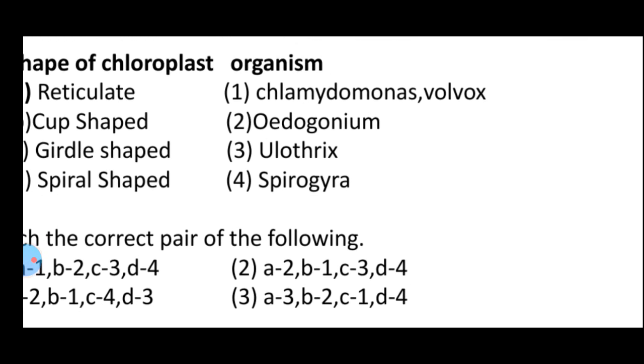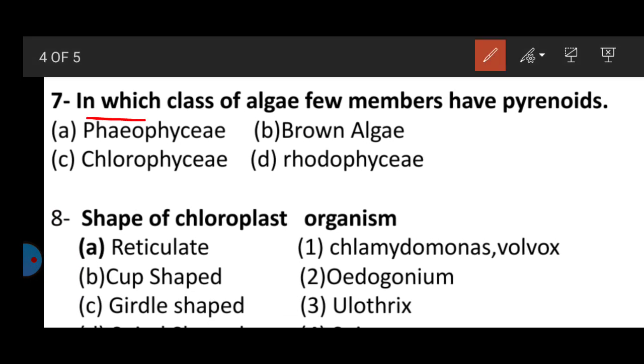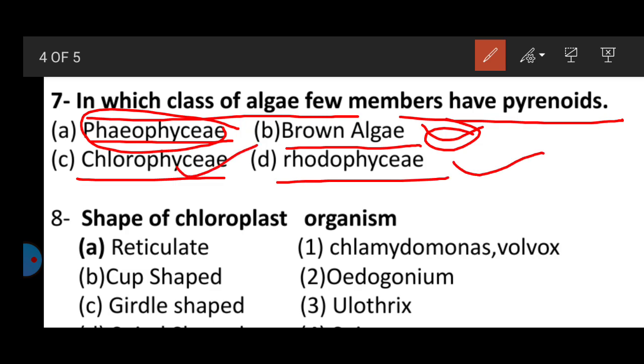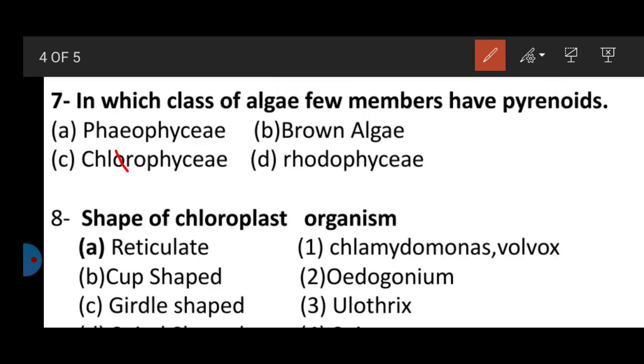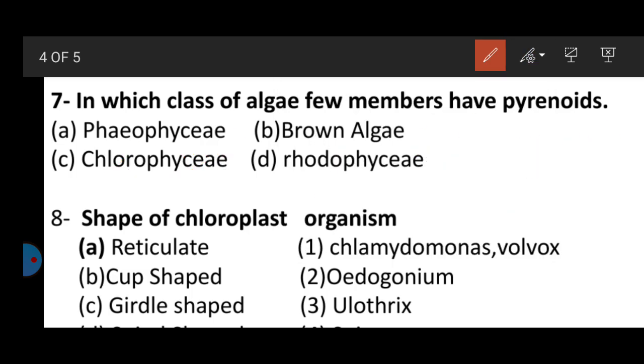Question number 7. In which class of algae do few members have pyrenoids, which we already discussed in the last slide? Phaeophyceae is the brown algae, and Rhodophyceae is the red algae, and Chlorophyceae is the green algae. Chlorophyceae should be the correct answer, because the pyrenoid is a special type of structure found in the green algae.